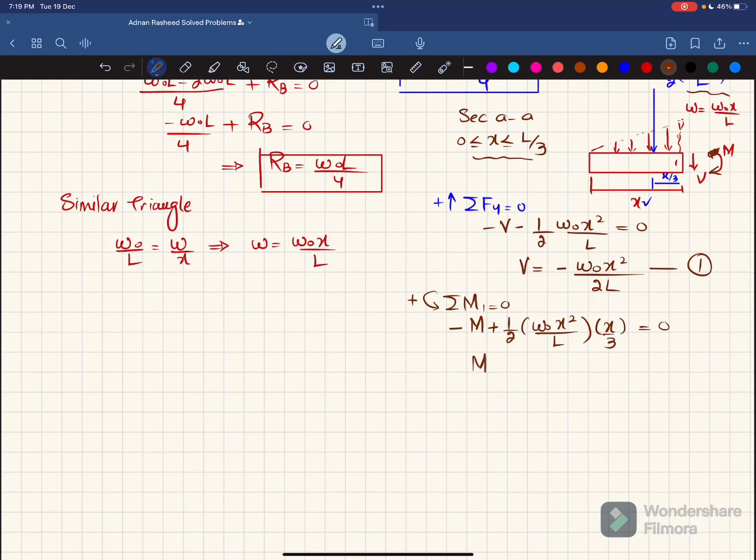So from here you will get this moment will be equal to W0 x cube over 6L. Clear? And this will be your equation number 2. So equation 1 and 2 are valid for x greater than or equal to 0 and less than L by 3.